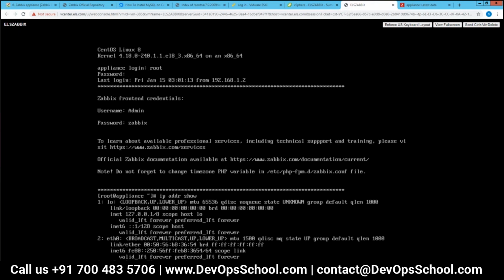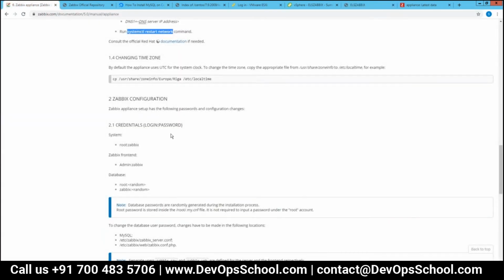Can you change it to DHCP only as of now? Because now we deleted DHCP, and now I don't have any options. No, we will just change the configuration file again and restart the network, so again it will get the DHCP IP. Which one, the configuration file? We will change the configuration file again and then restart the network. Then it will again get the DHCP IP.